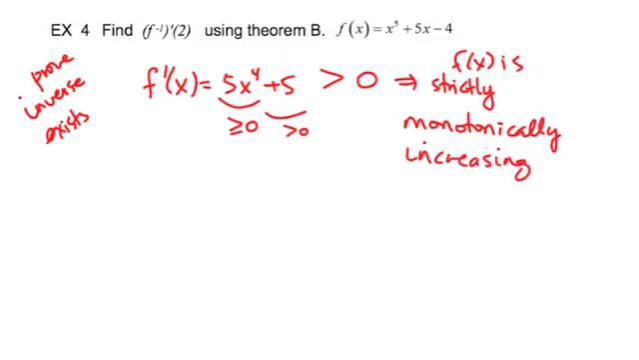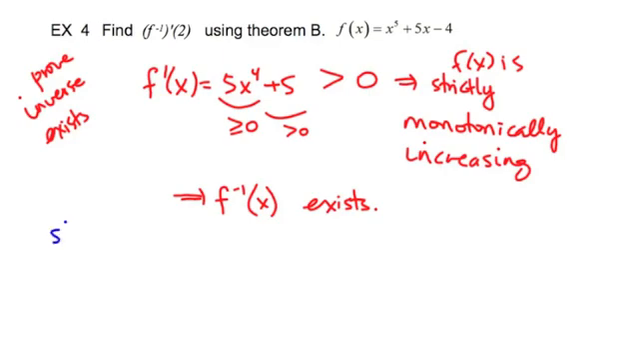And if it's monotonically increasing, that means that it passes the horizontal line test. It passes the vertical line test, which makes it a function. It also passes the horizontal line test because the curve never goes up and then comes back down. So the inverse exists, basically. That's what we know. The inverse exists. So now we're looking for the slope of the inverse curve at x equals 2.